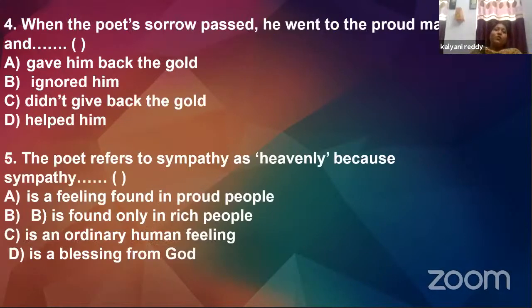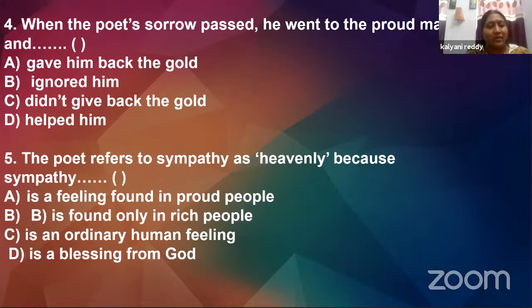Well, question number 4. When the poet's sorrow passed, what did he give the proud man? He gave him back the gold, ignored him, did not give back the gold, or helped him. So, what did he do? He gave him back the gold.